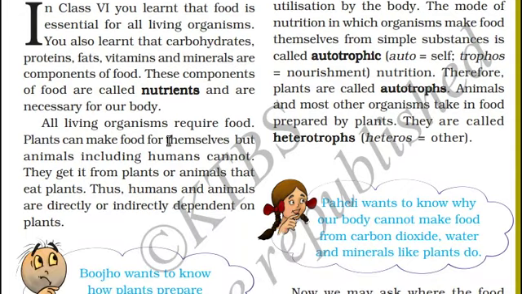All living organisms require food. We know that plants can make food for themselves, but animals like us cannot produce food by ourselves. We depend on other animals or plants.